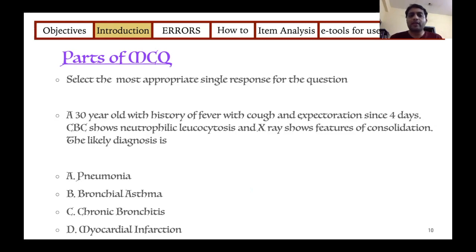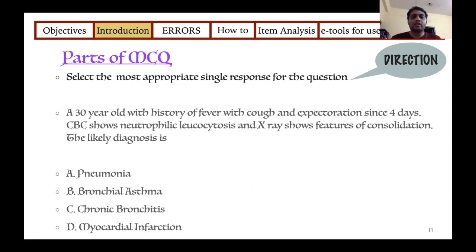CBC showing neutrophilic leukocytosis, and X-ray shows features of consolidation. The likely diagnosis is, and in the end there is one small question, the likely diagnosis is, which is followed by the 4 options.